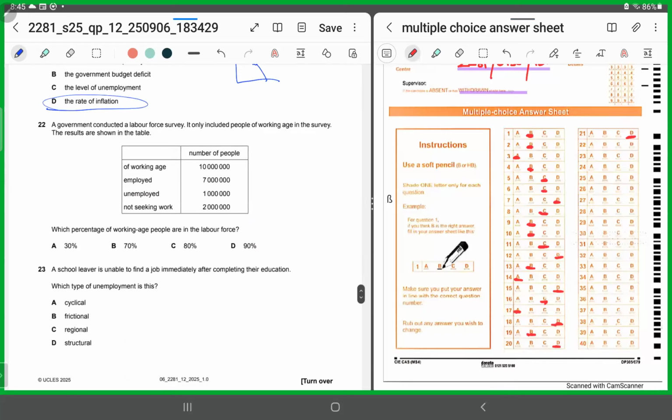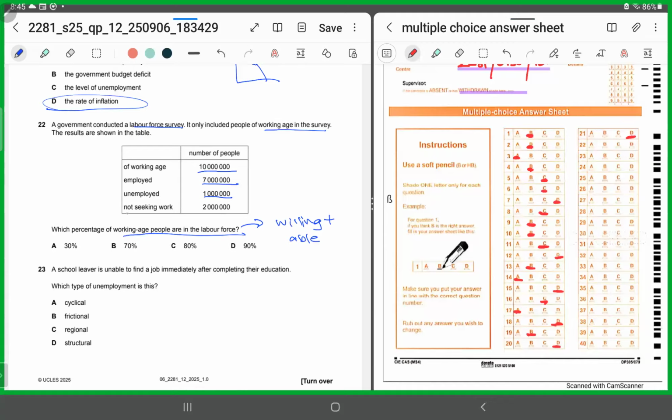22 says a government conducted a labor force survey. It included people of working age. The results are shown. Which percentage of working age people are in the labor force? Now we know labor force includes people who are willing and able to work. So the working age includes 10 million people, employed are 7 million, unemployed are 1 million, and not seeking work are 2 million.